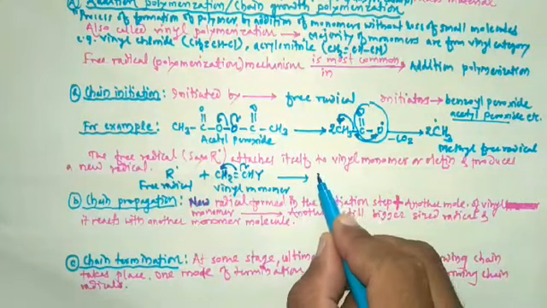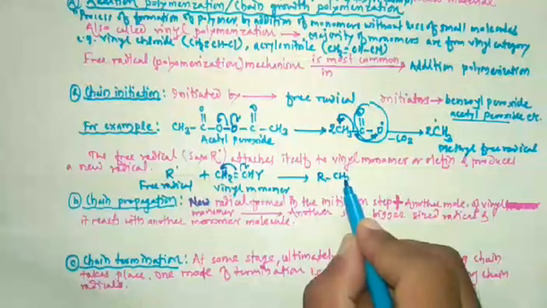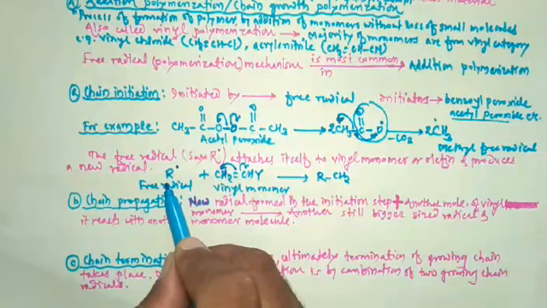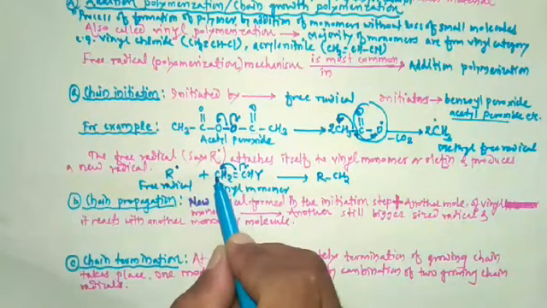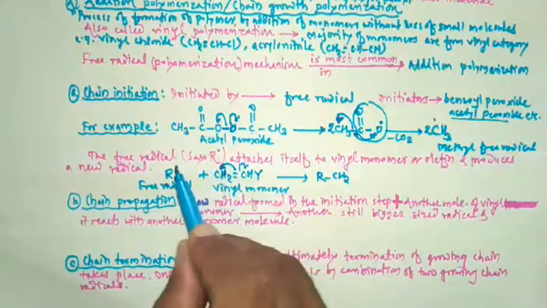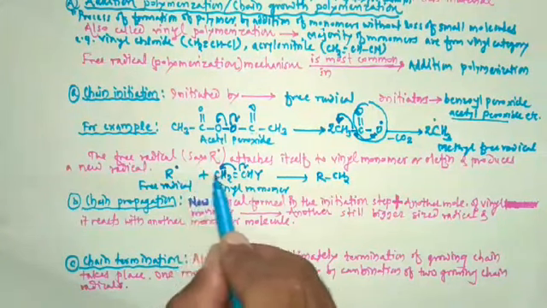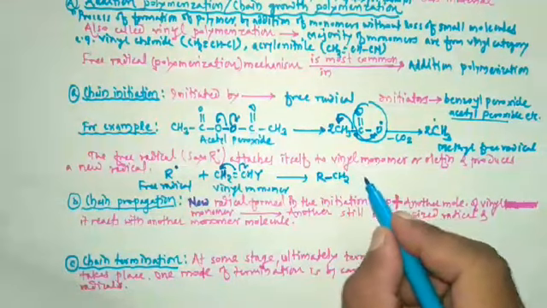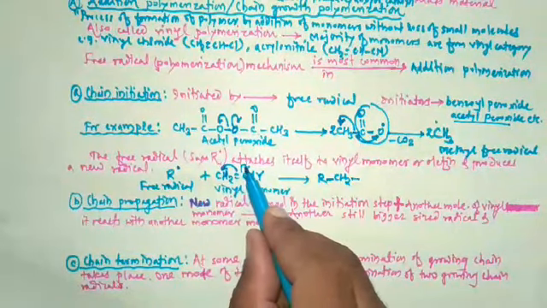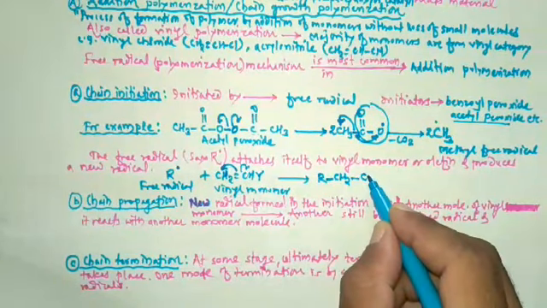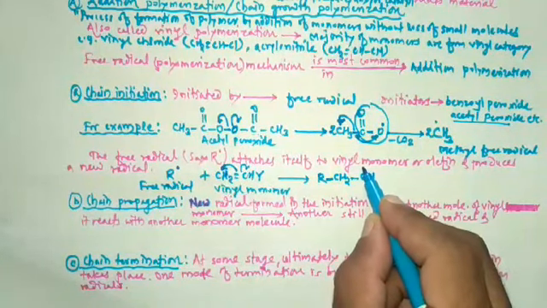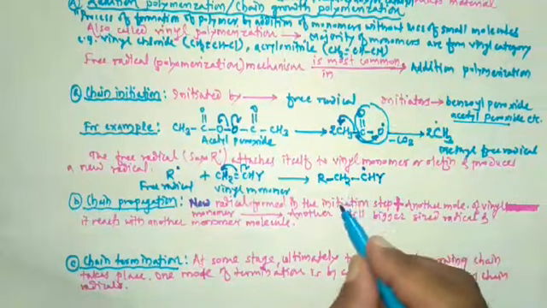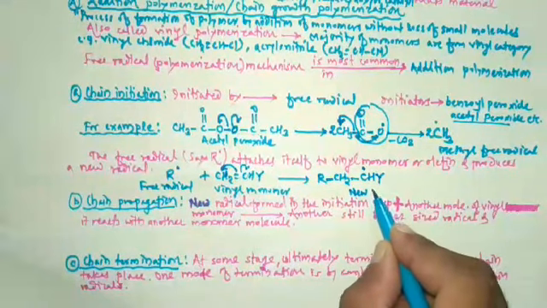So here is the formation of R, then CH2. Here one electron is present on the free radical, and here one electron is present on this CH2. These two electrons form a bond between R and CH2. So R CH2, then one of the electrons is shifted onto this carbon atom, that's why here we have to write CH with a dot, and then the other species, Y. Thus formation of new radical takes place.